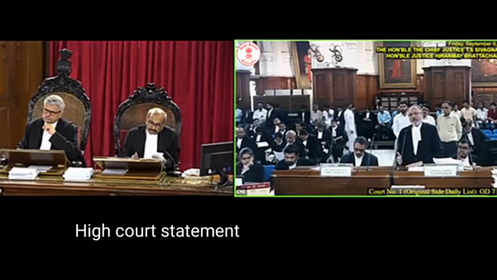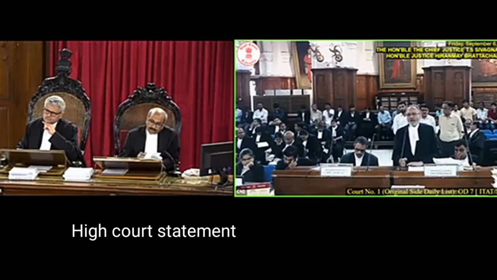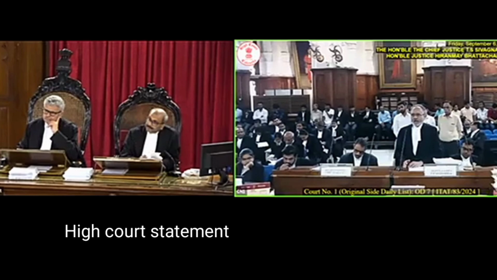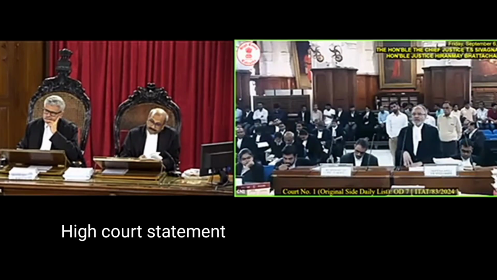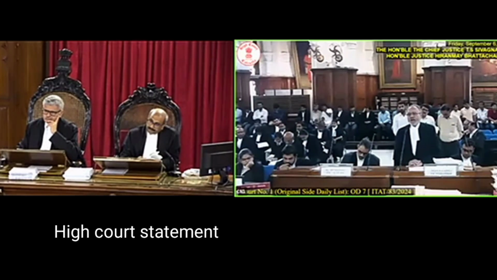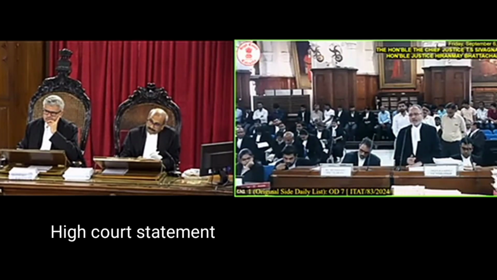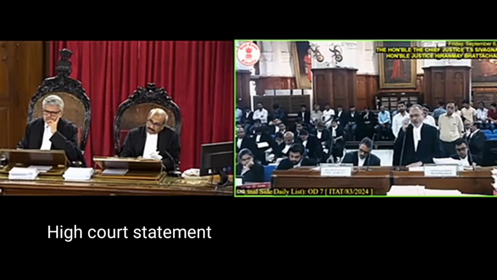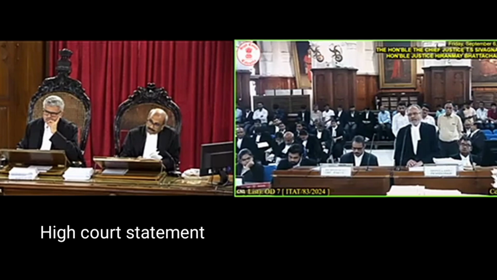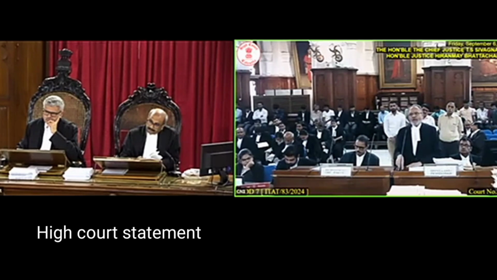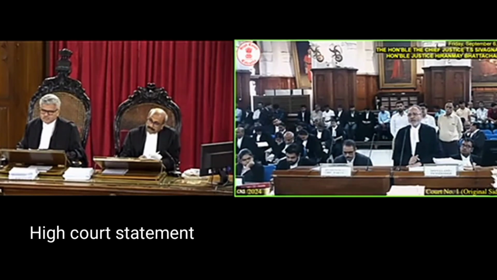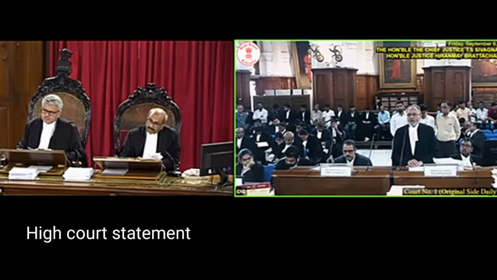But the matter traveled up in appeal. In appeal, the Commissioner of Appeals called for a remand report. In the remand proceedings, I participated. Subsequent to the assessment, there was a search action against the assessee, in which there was an investigation with regard to these suppliers also, it seems. So the assessing officer looked into the appraisal report and said that apart from the two, one which was served didn't turn up and one refused service, two were found.